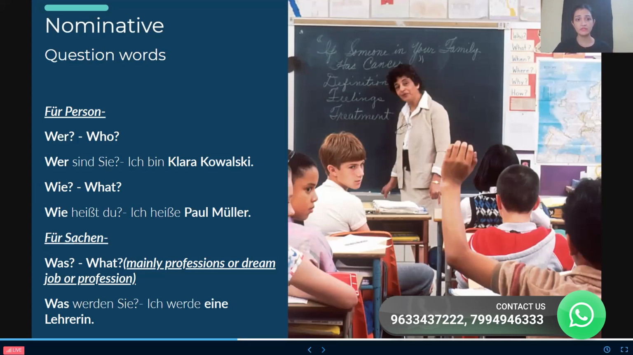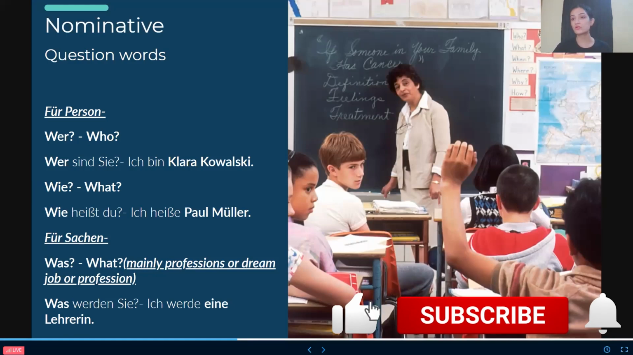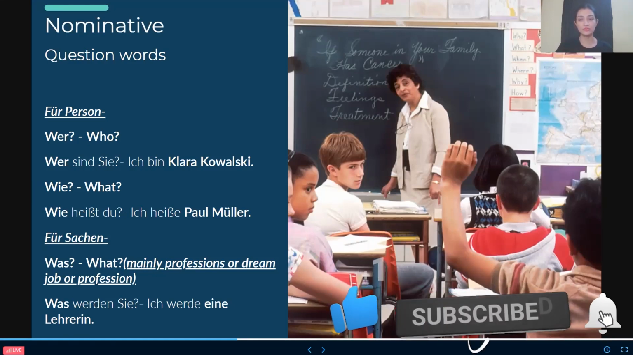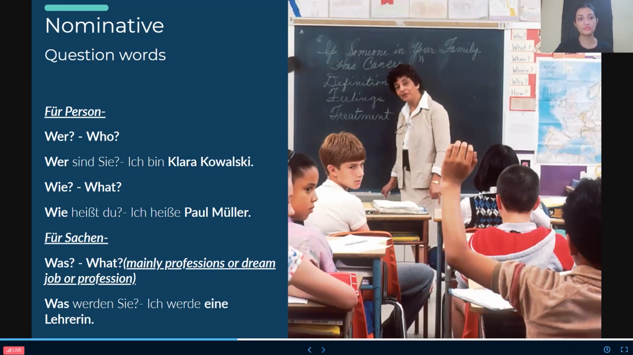So people, here you can see, if we have these wer question and wie question, the answer will also come in nominative. Nominative question word, nominative answer, of course. Wer is the nominative question word, and the answer will be Clara Kowalski, nominative. Wie is the nominative question word, and the answer will be Paul Müller in nominative. Okay, so it will be like this. And people, here wie is what?